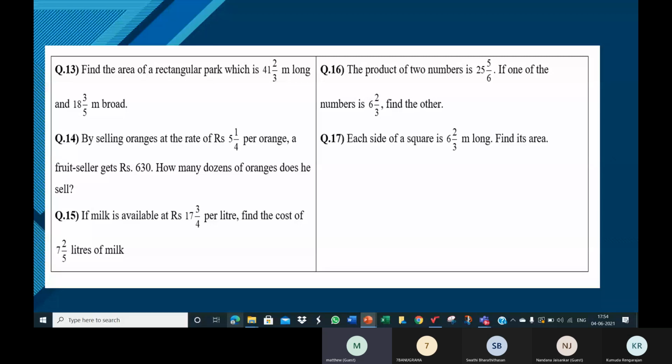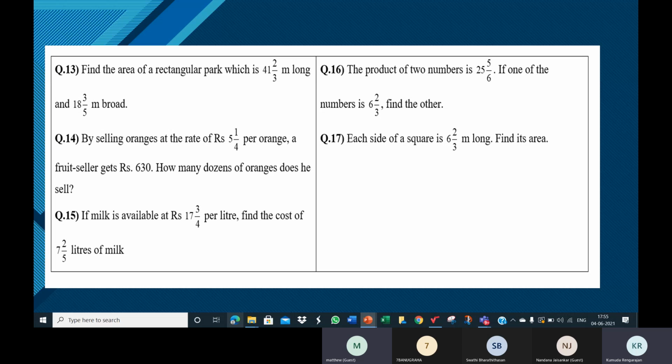Ma'am, 24, ma'am. Okay. So by selling oranges at the rate of ₹3 per orange, a fruit seller gets ₹72. So the number of oranges sold is 72 divided by 3, which is 24. Now the question is not how many oranges he sold, but how many dozens of oranges he sold. Ma'am, 2 dozens, because how much is 1 dozen? 12, ma'am.